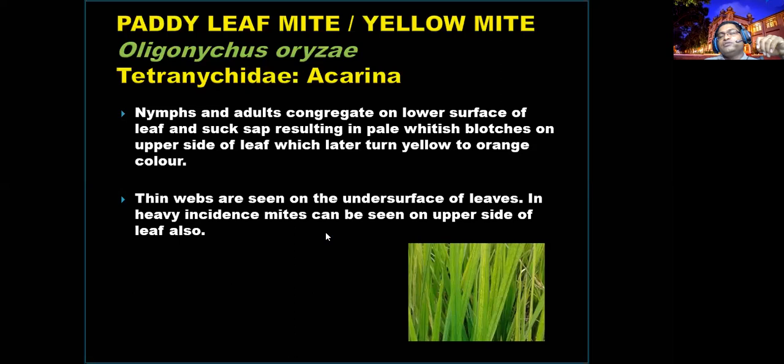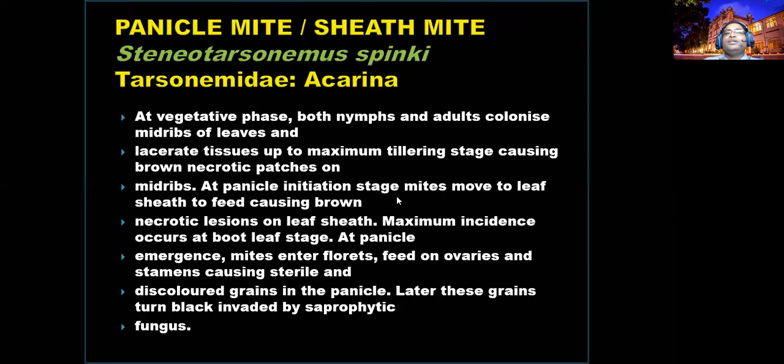Under the surfaces of the leaves, because that is their hiding mechanism. So mites you can find on the upper surfaces, and they hide on the lower surfaces after feeding, as a nest. Then there is the panicle mite or sheath mite.